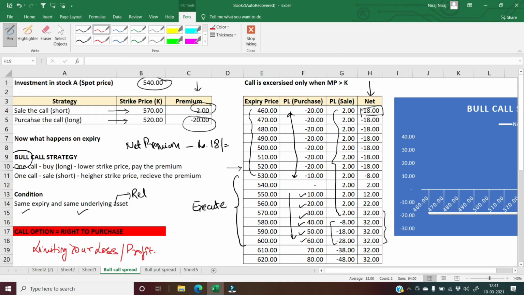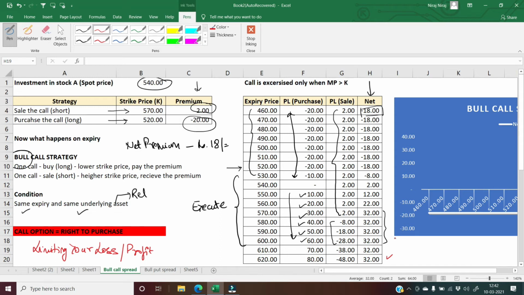If there is a loss, my maximum loss will be only 18 rupees, because I have a call option which I have purchased and I have a call option which I have sold. So combining both, the maximum loss I will incur is rupees 18, and if I start earning profit, the maximum profit that I will earn is rupees 32, irrespective of whatever my price fluctuations happen.